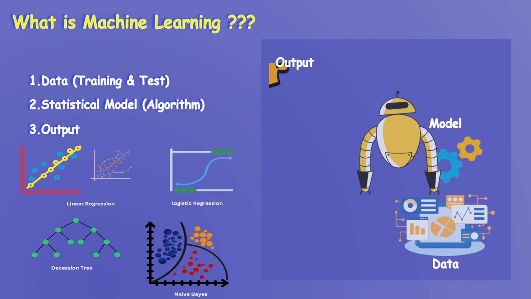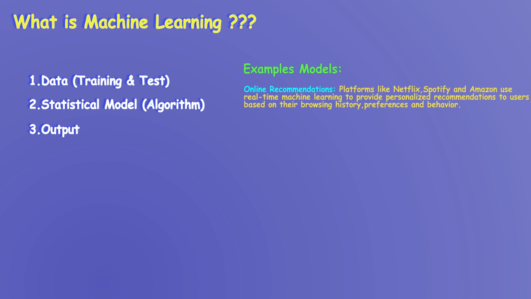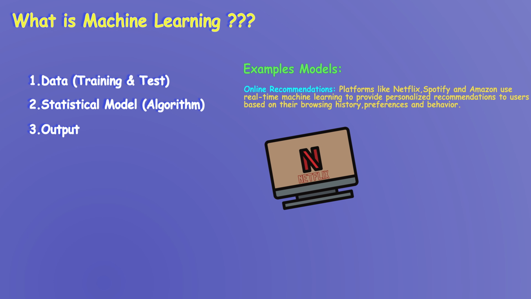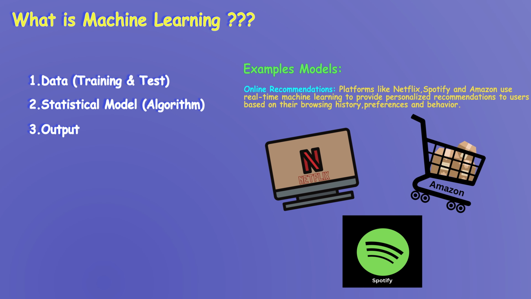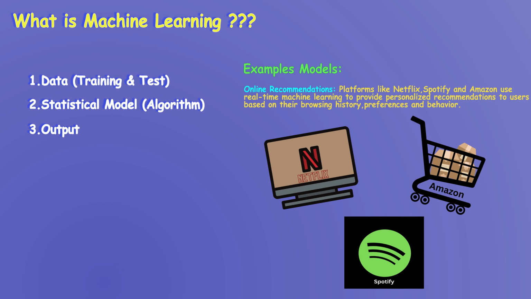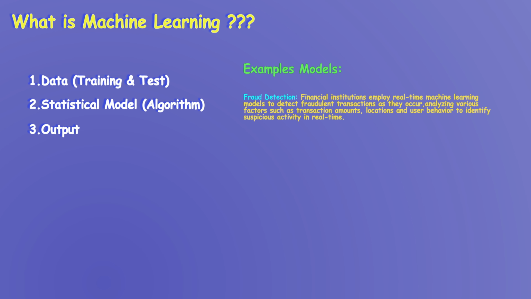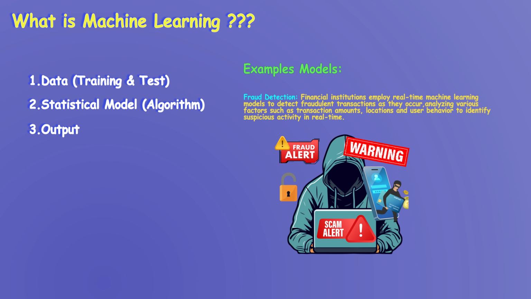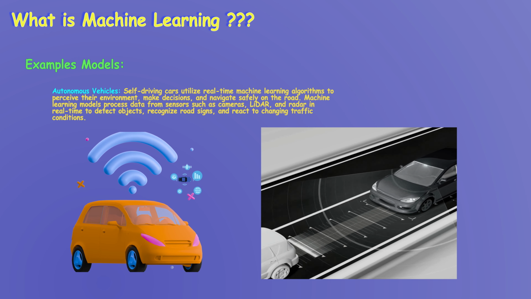So let's explore a few examples of machine learning so that you will be clear with the objectives of machine learning. Our daily applications like Netflix, Spotify and Amazon use real-time machine learning to provide personalized recommendations to users based on their browsing history, preferences and behavior. ML is also used for important applications like fraud detection systems in financial transactions. ML models are also used very much in autonomous vehicles like self-driving cars.